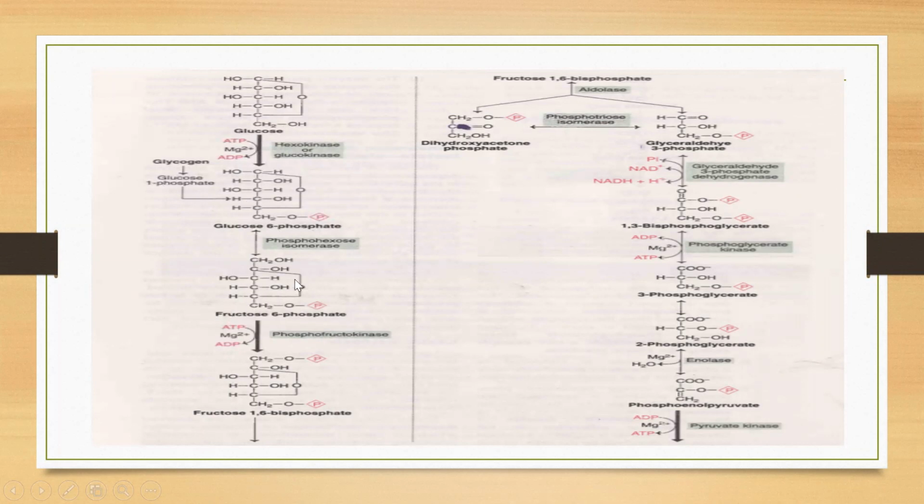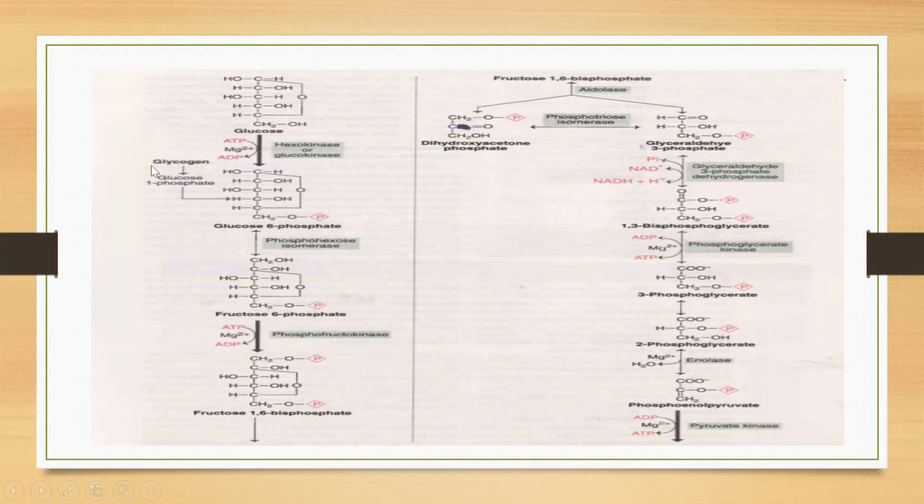Only the arrangement of the atoms is different. Here the enzyme used is the phosphohexose isomerase. So this is the isomerization step. Then in the third step, the fructose 6-phosphate is converted to the fructose 1,6-biphosphate. And here the enzyme used is the phosphofructokinase. And here also one ATP molecule is utilized.